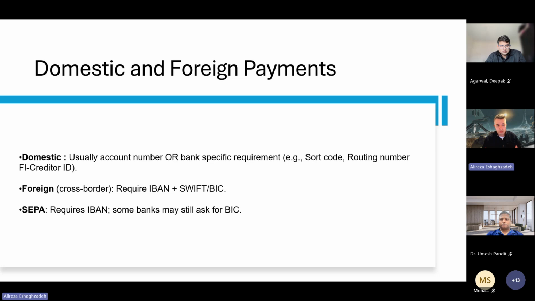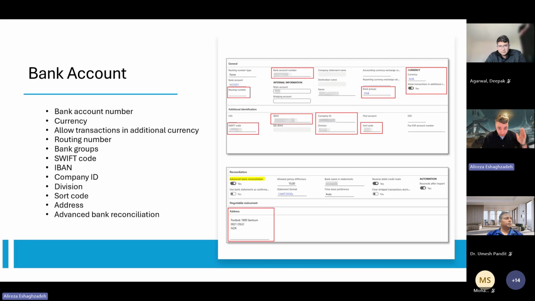When you are creating bank accounts, even if it is domestic, provide all of the required information, because maybe you need to use this bank account for foreign payments too. So if we start from the first part, the bank account, we need the bank account number and currency. If you are also working with foreign payments, allow transaction additional currency.